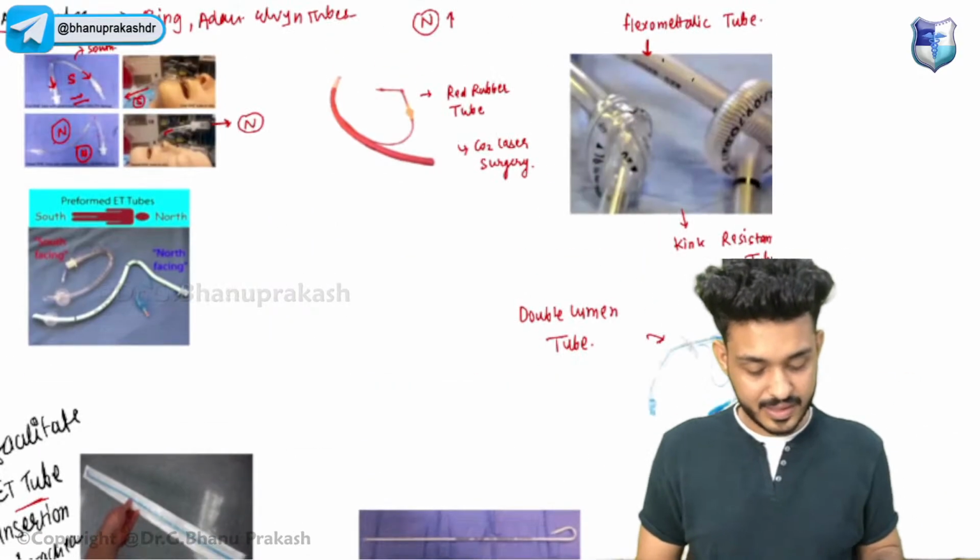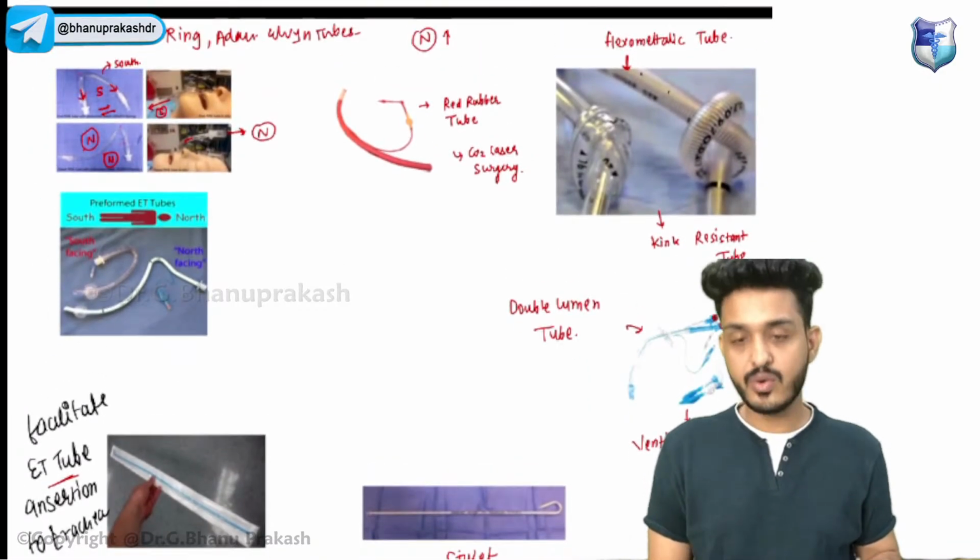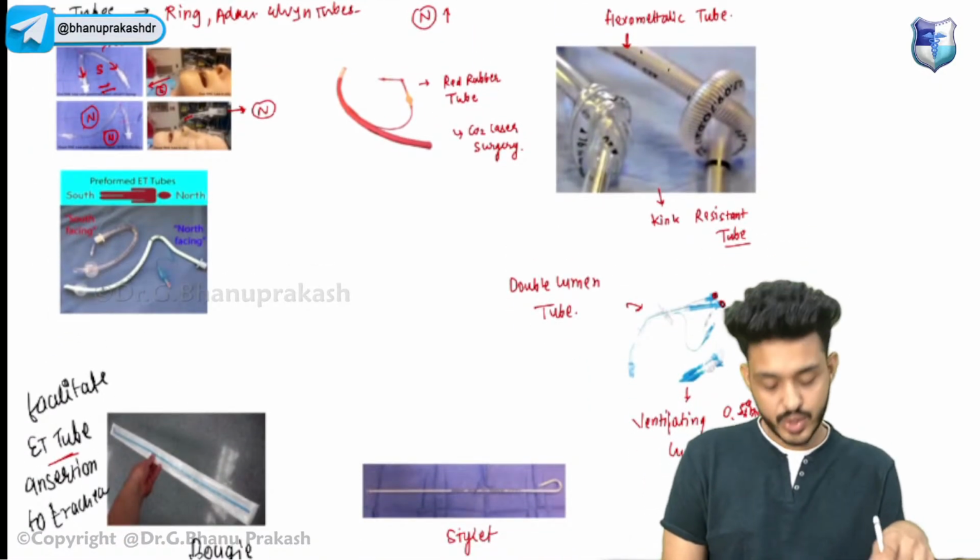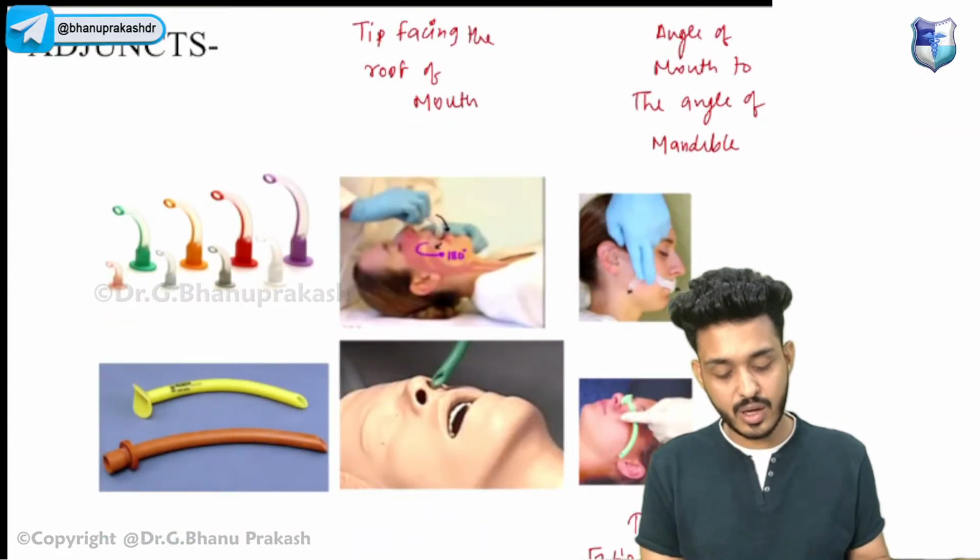Apart from that, these are your ET tubes, important ET tubes. I have already gathered everything here, right? So you can see. Okay, next one is about the adjuncts.